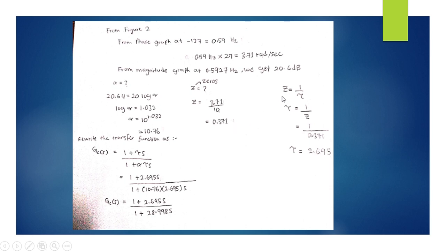From z, we can find tau. Tau equal to 1 over z. Tau equal to 2.695. So we can get the new transfer function using this formula: (1 + tau s) over (1 + alpha tau s). We get (1 + 2.695s) over (1 + 28.998s).